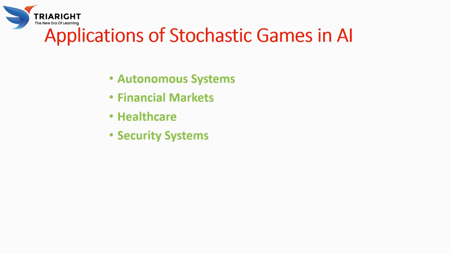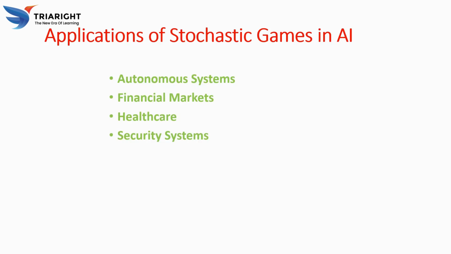In healthcare, AI can use the stochastic game model for interaction between multiple agents like patients, doctors, and insurance companies, to plan treatments and resolve allocations that involve uncertainty due to the patient's response and medical conditions, making stochastic games valuable tools for decision making.